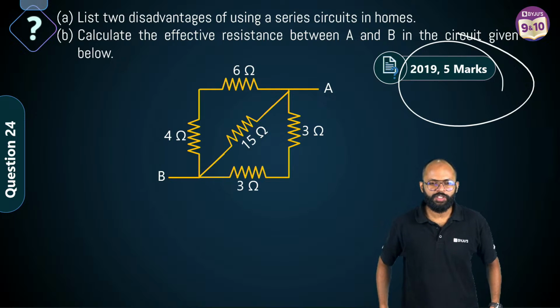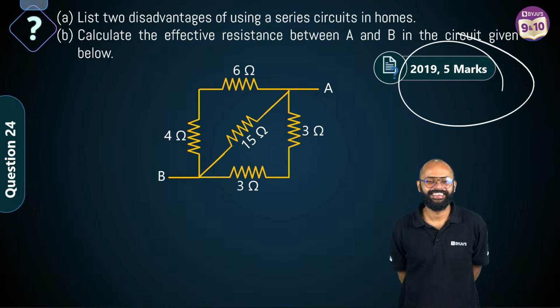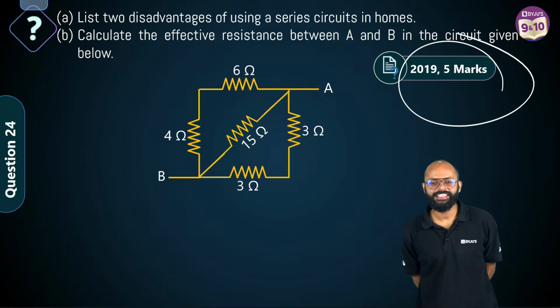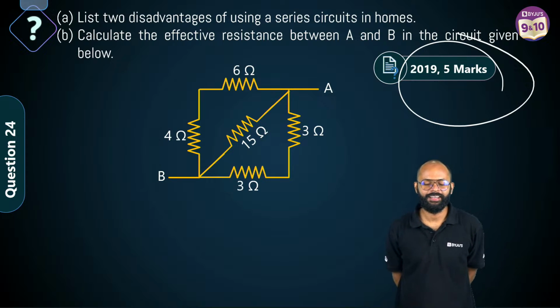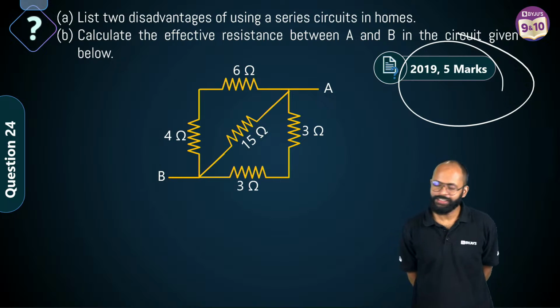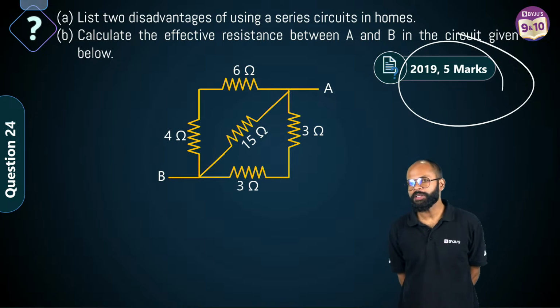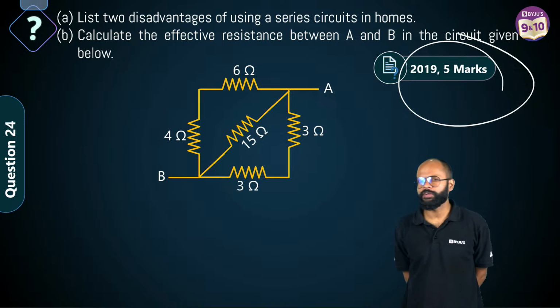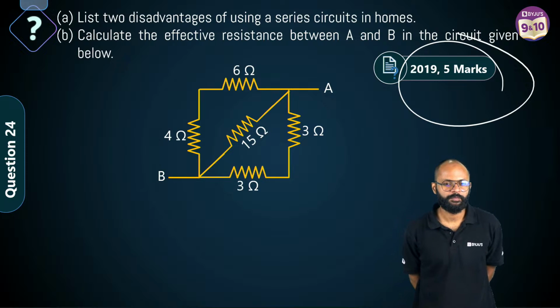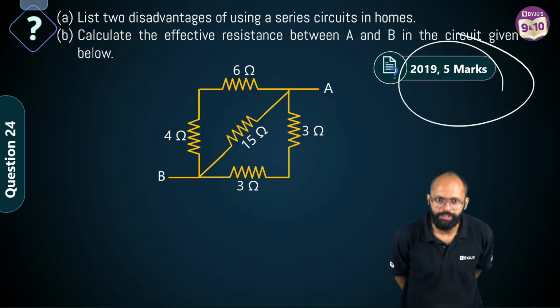Is P derivable from current? Yes. See, power, if you think about it, from Joule's law of heating, you will go to I square R, right? Directly. Sufficient current? No. Good.